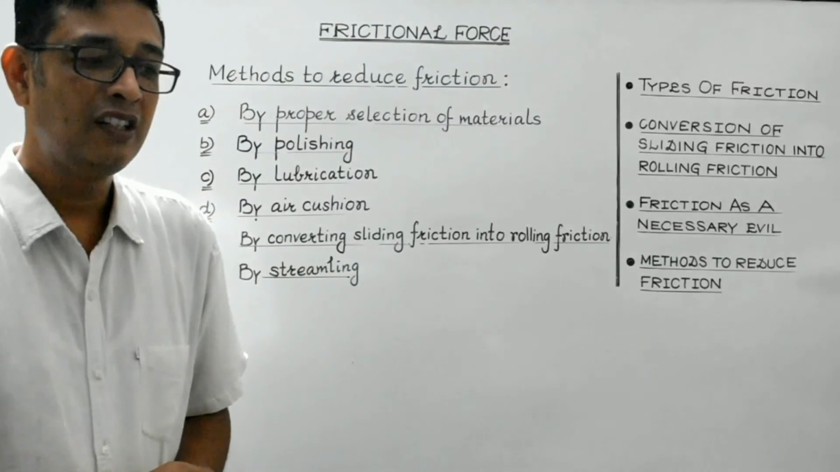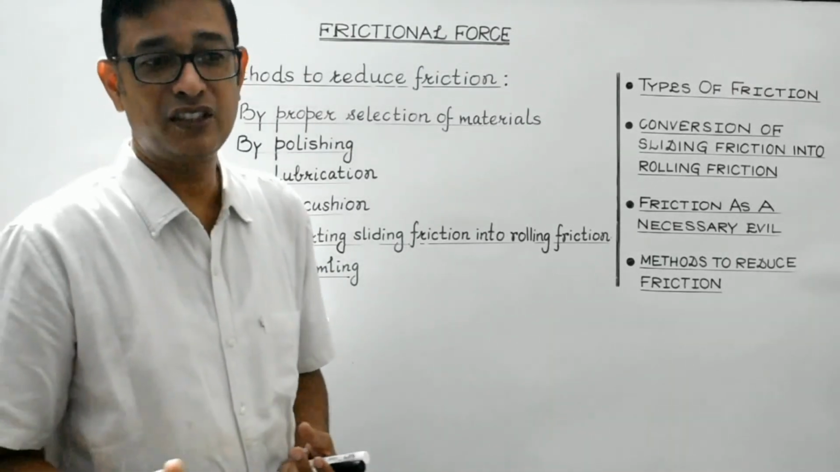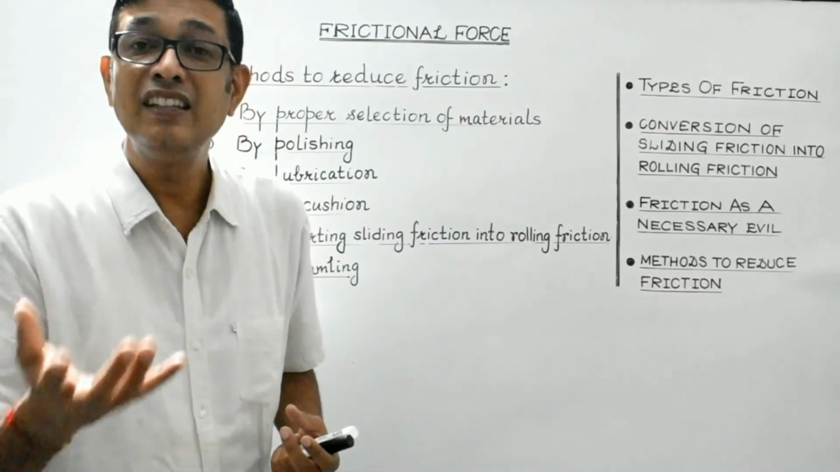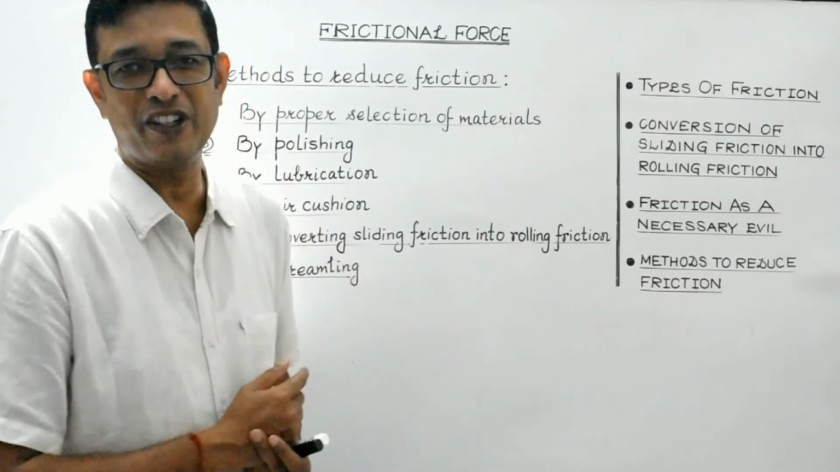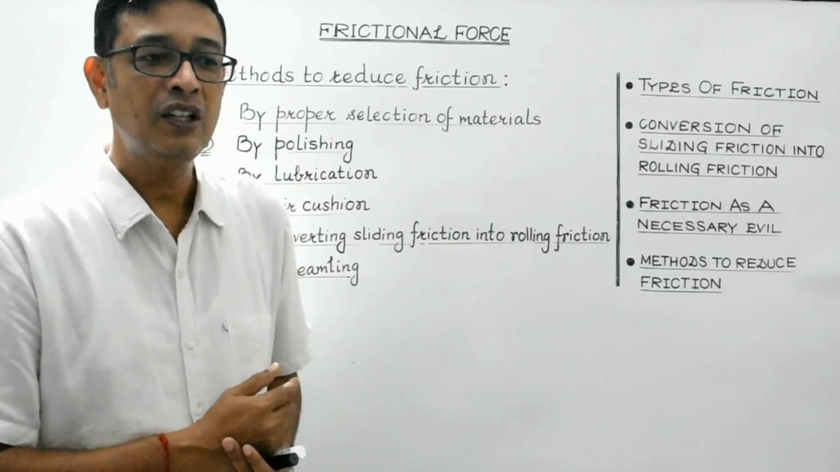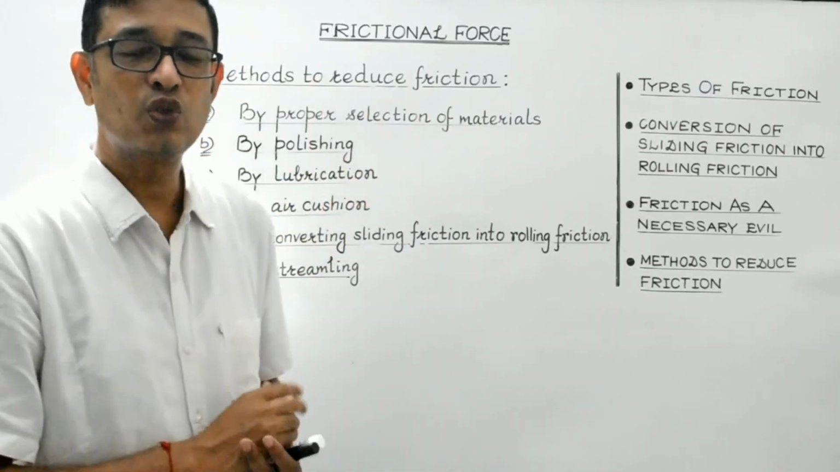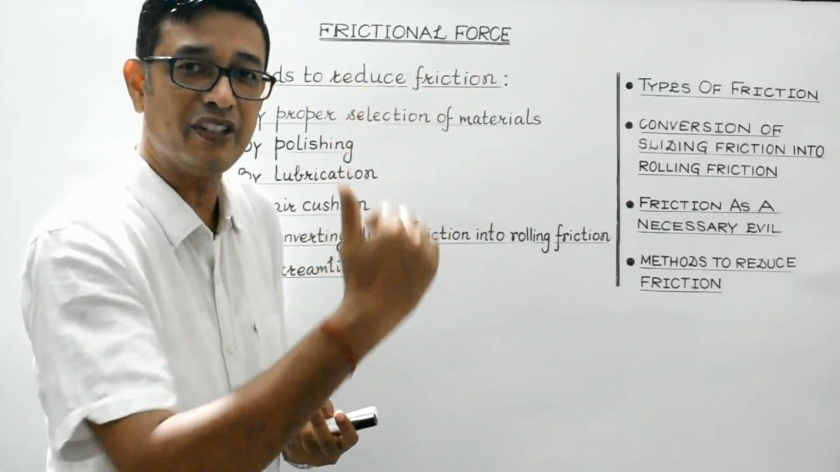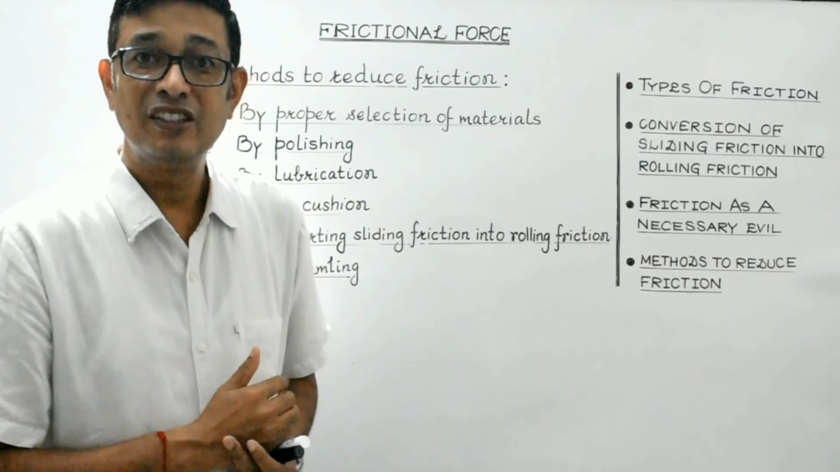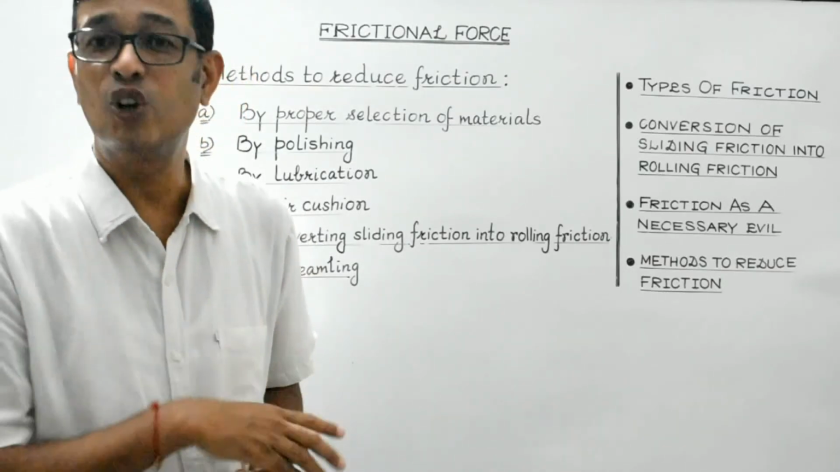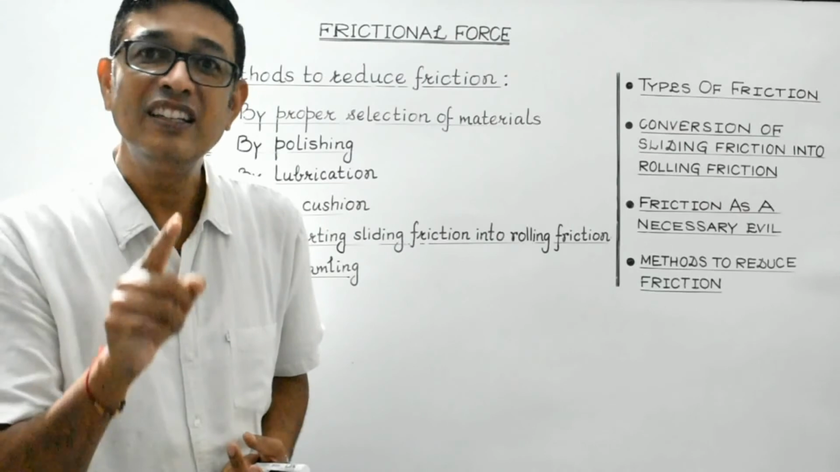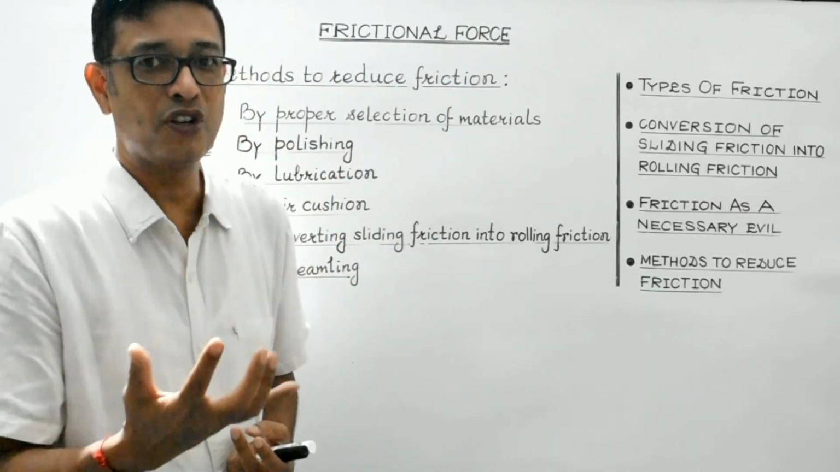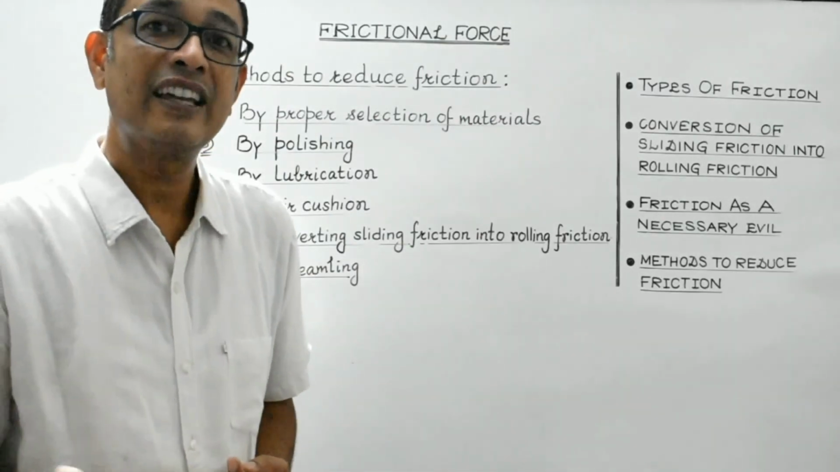So let's discuss another method of reducing friction: by air cushion. Students, we are aware, the fluid friction, that is the friction offered by liquid or the friction offered by gas, is less than that of the solid friction. So what happens is, when we blow air so as to maintain a thin cushion of air between the two solid surfaces, then the friction gets reduced because fluid friction is less than solid friction, right? So by air cushion also the friction can be reduced.